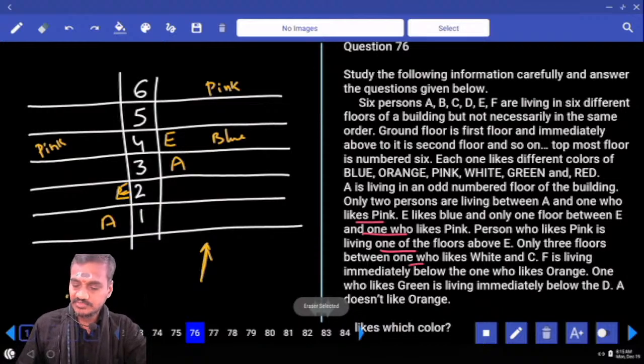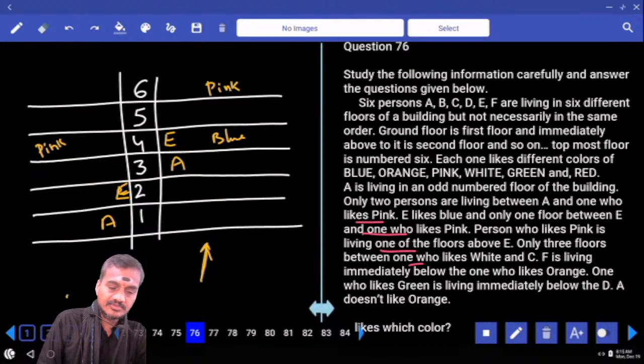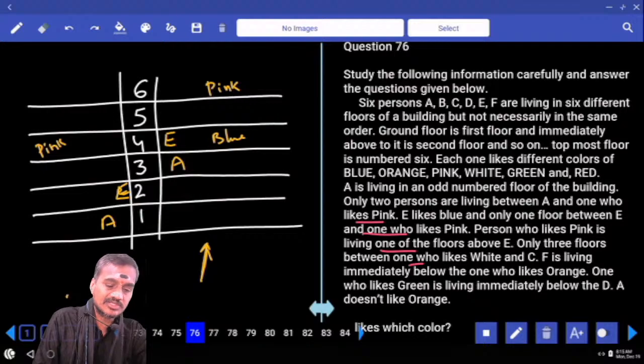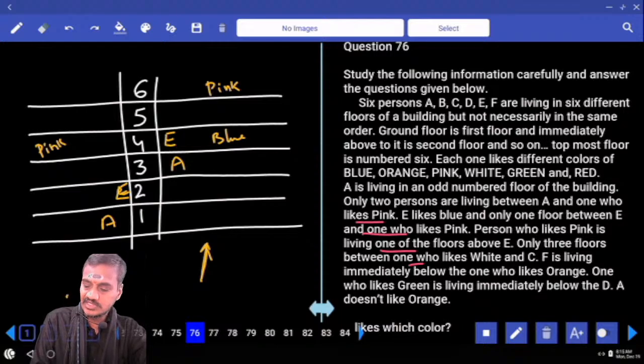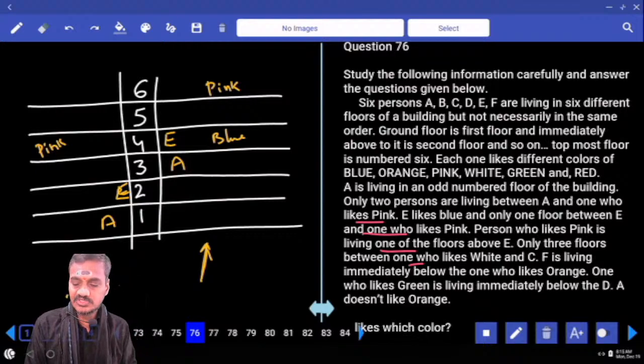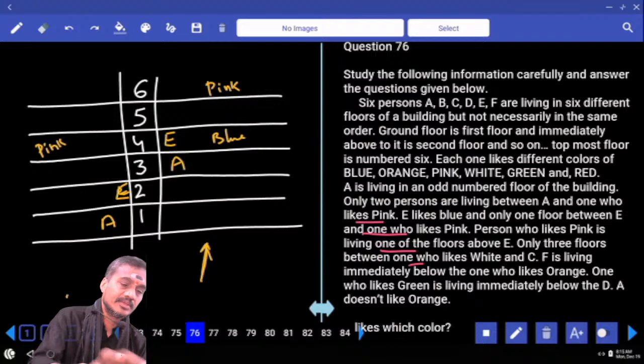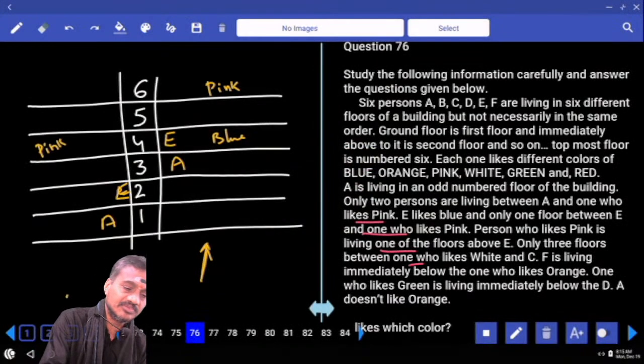And the next one, only 3 persons between white and C. Now, between C and white there must be exactly 3 people. F is living immediately below the one who likes orange. The one who likes green is living immediately below D. And A does not like orange. Now, this is the information given. And 3 persons between white and C, unknown. Between white and C there must be exactly 3 people. If C is here, 1, 2, 3, white is here. That is one such possibility.